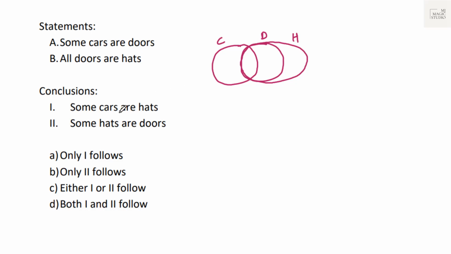Now conclusion, some cars are heads. We can see that some cars are doors and all doors are heads. That means some cars are heads. Conclusion follows. Some heads are doors. We can see this is the common space with heads and doors. And we can see that some heads are doors also follows. That means both 1 and 2 follow. We'll mark option D here.